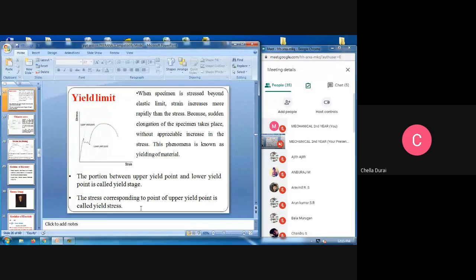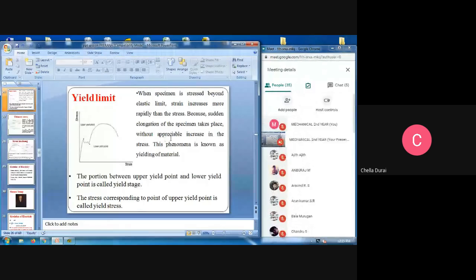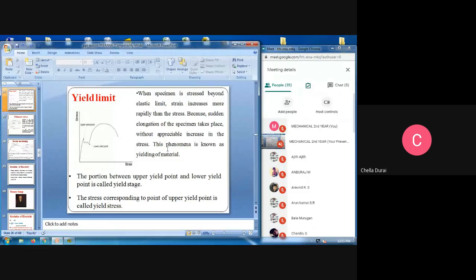Next, yield limit. We are going for the yield limit. When a specimen is tested beyond the elastic limit, strain increases more rapidly than the stress because certain elongation of the specimen takes place without appreciable increase in the stress. This phenomenon is known as yielding of the material. Suppose we are applying the load beyond the elastic limit, it will create breakage, fracture or failure. That is called the yield limit. For that particular material, we can get the yield limit.